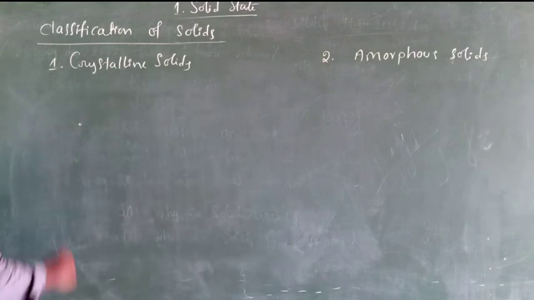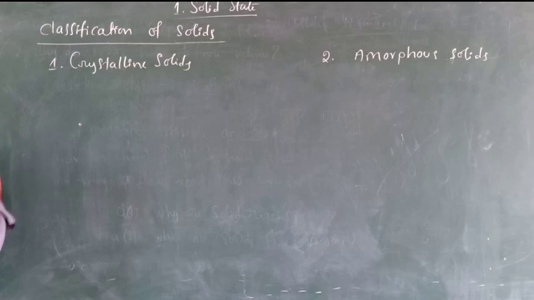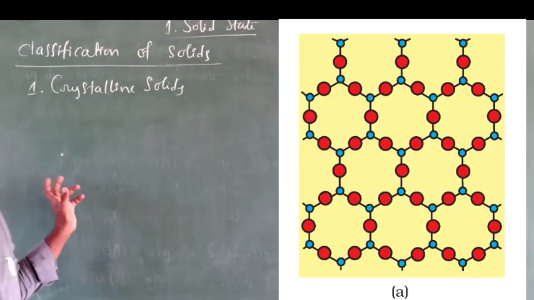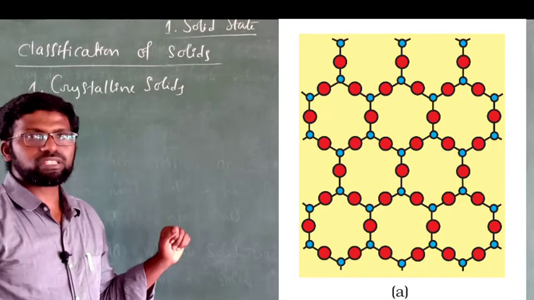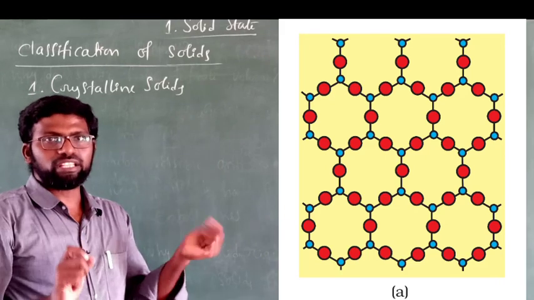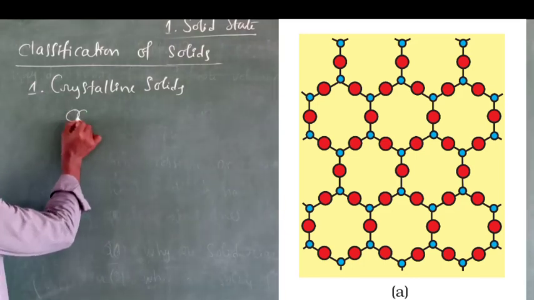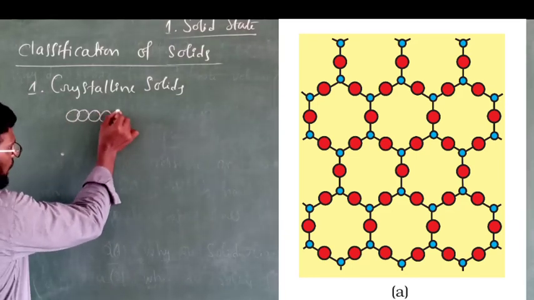Let us start with crystalline solids. What are crystalline solids? Crystalline solids are the solids in which the constituent particles have an orderly arrangement. That means particles are regularly or systematically arranged.